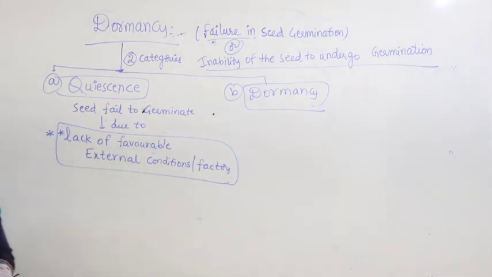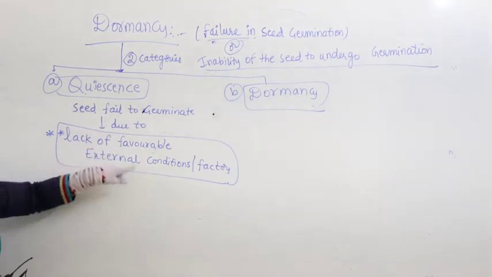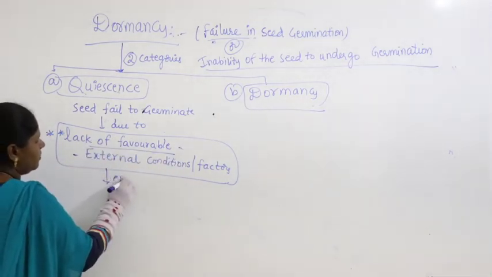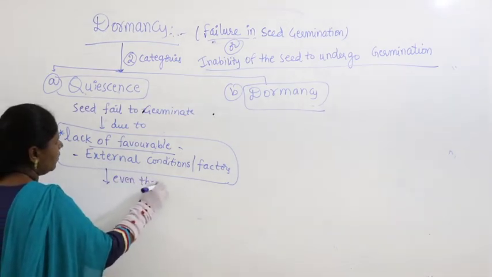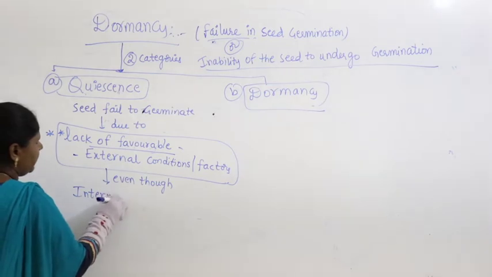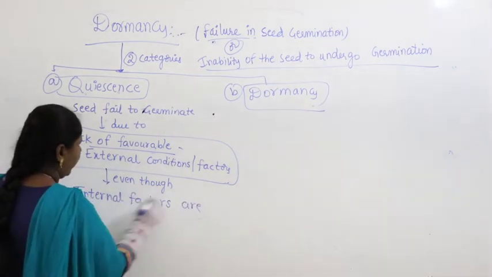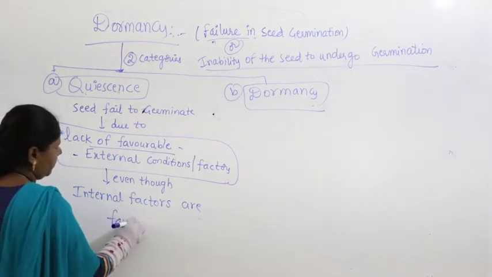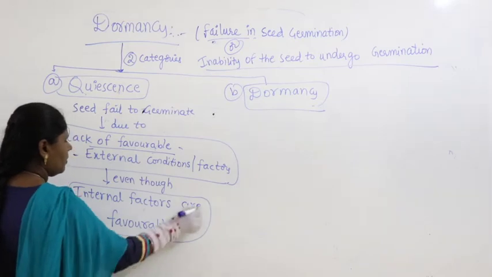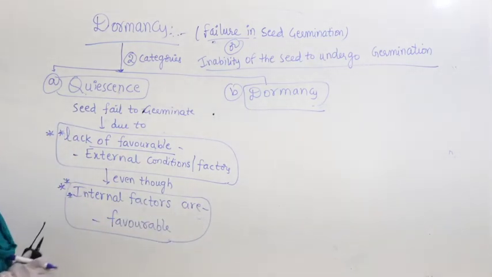Okay, what's the meaning of this? Seed failed to germinate due to lack of favorable external factors, even though internal factors are favorable.